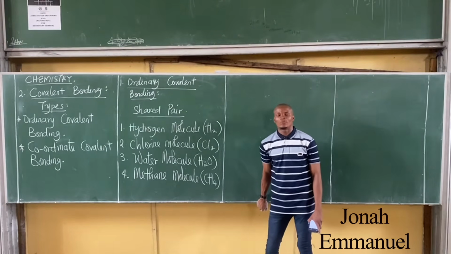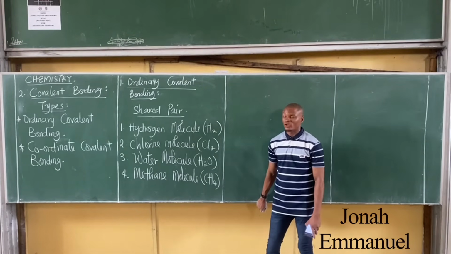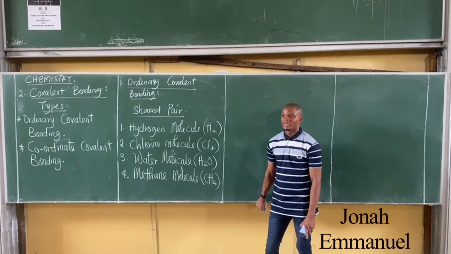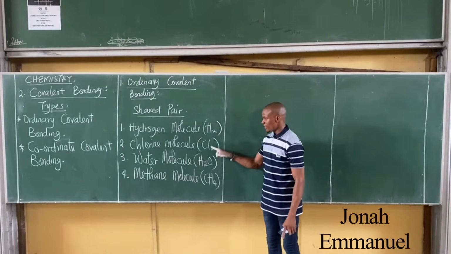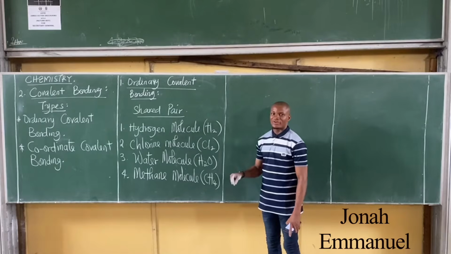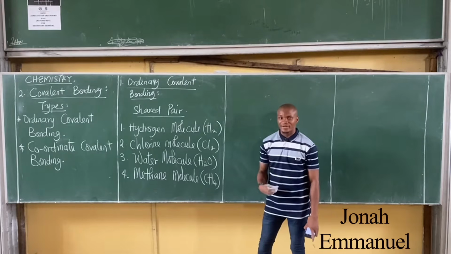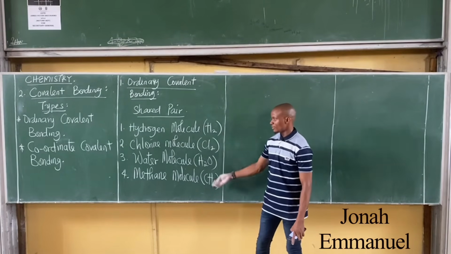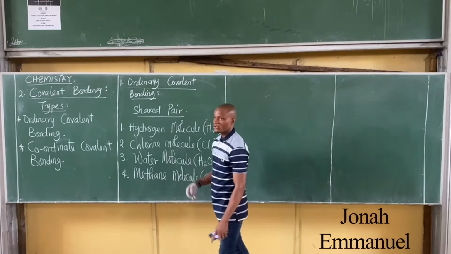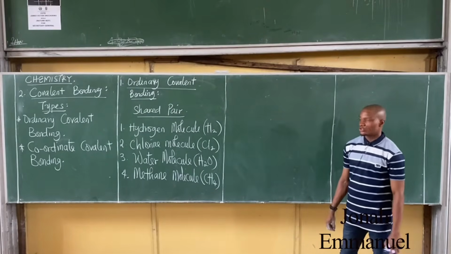Let me give you an example. Every diatomic molecule undergoes ordinary covalent bonding. That's what to note. Whenever you have a molecule that is diatomic, the kind of bonding formed is what? Ordinary covalent bonding. So please don't forget this. Hydrogen is diatomic, so they are all under ordinary covalent bonding. Let me show you one here, and then we proceed.